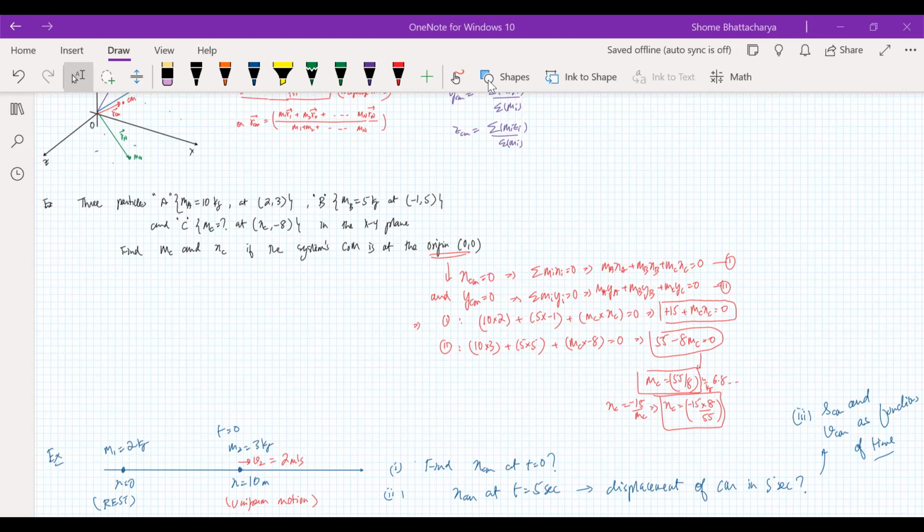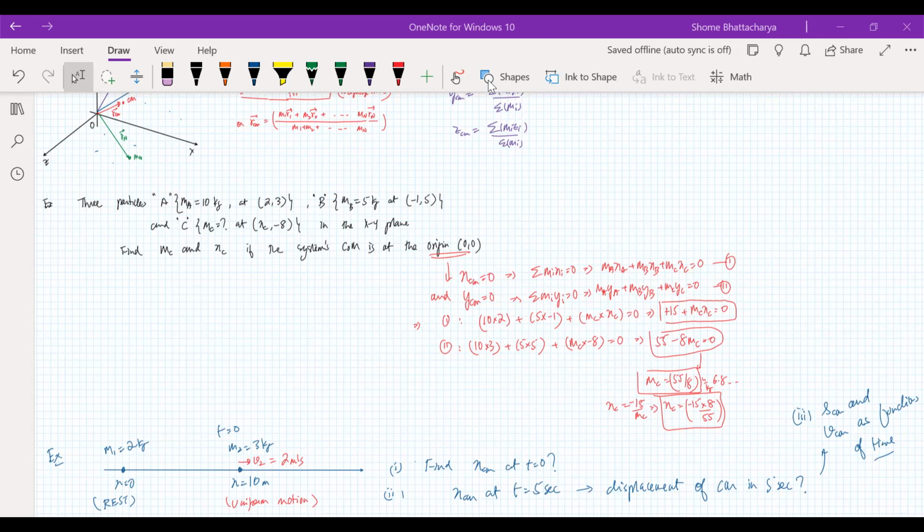First one, 6. The next one is 2 into 0, and m2x2 is 3 into 10. So 0 plus 30 is the numerator divided by the total mass, that's 2 plus 3, so 30 by 5, so it's at plus 6.